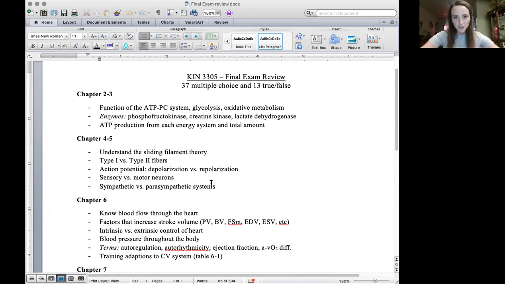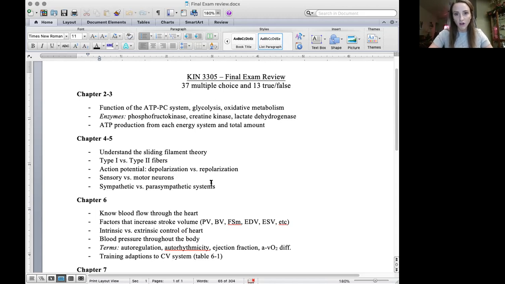So what do you have to recall from chapter 2 and chapter 3? First, it's going to be the energy systems. That was the main bulk of those chapters. So understand the ATP-PC system: when the system is active, what kind of exercise is going to stimulate it, what enzyme is used in the ATP-PC system, and general information about that energy system.